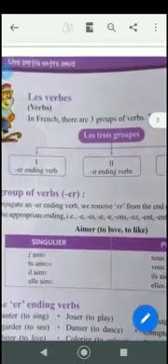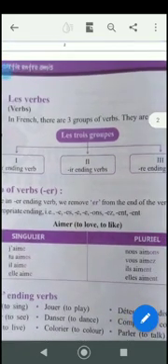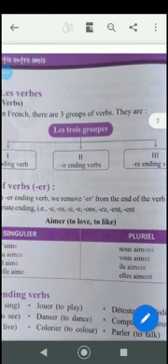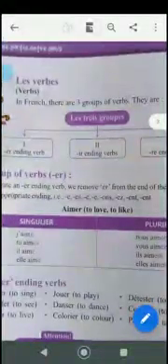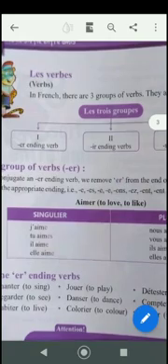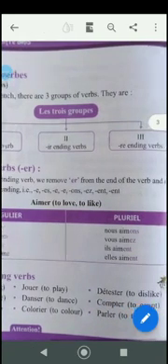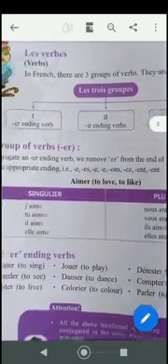Now as you have come across the verbs être and avoir, and we have also done the aller verb, we will be doing the regular verbs. These are verbs you will be introduced to for the first time. In French there are three groups of verbs, trois groupes. The first is er ending verbs, the second is ir ending verbs, and the third is re ending verbs.